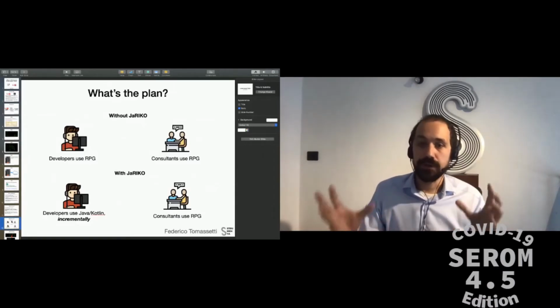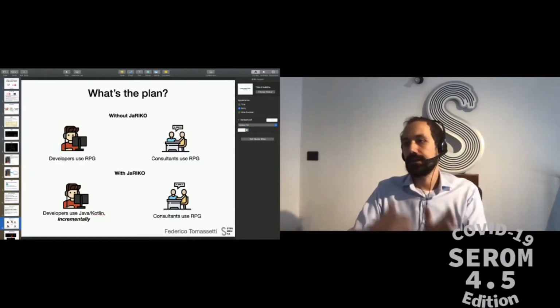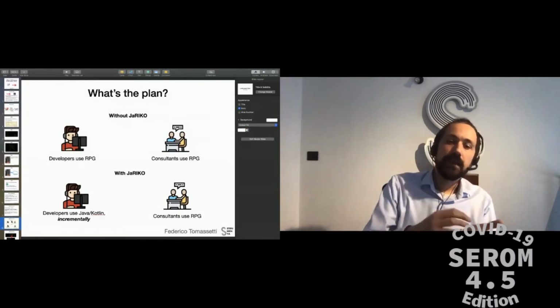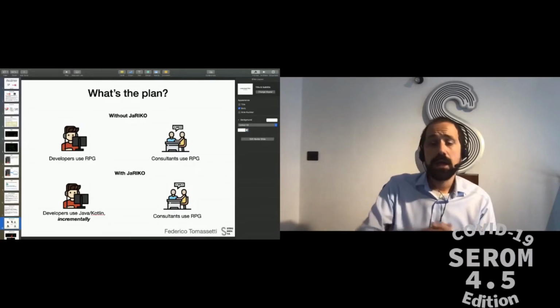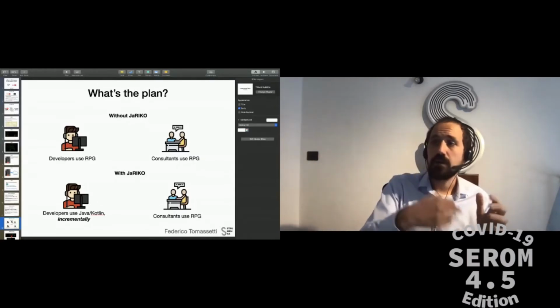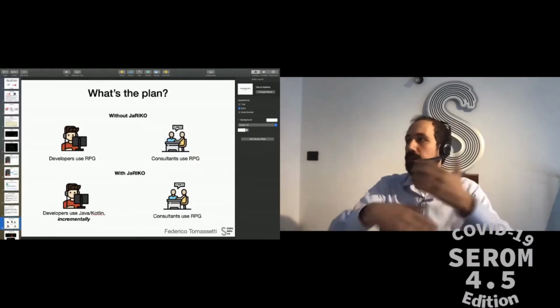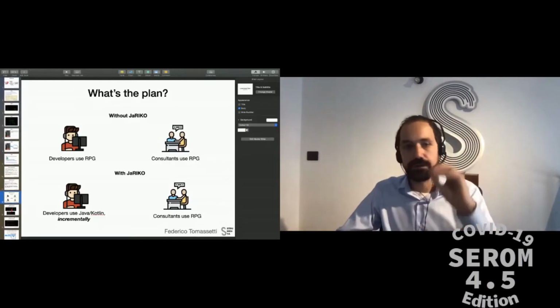So we want the core written in RPG to keep working as it is, just on the new platform. But we want also to give the possibility to add new features writing code in Java and Kotlin, and over time replace the existing modules in the core with the equivalents rewritten in Java and Kotlin when it makes sense, maybe when there is some refactoring or new functionality to introduce in that module.